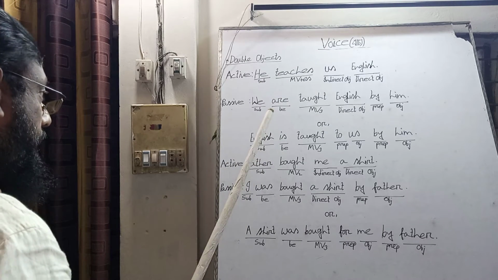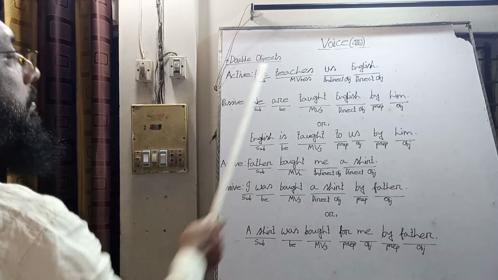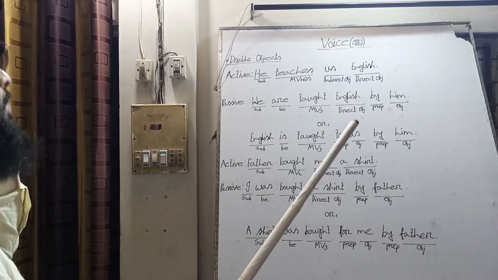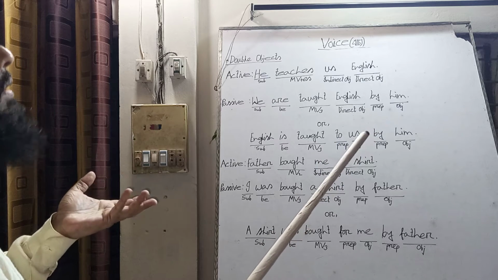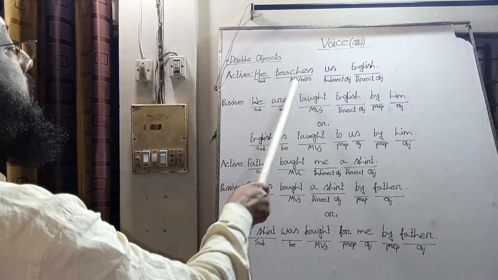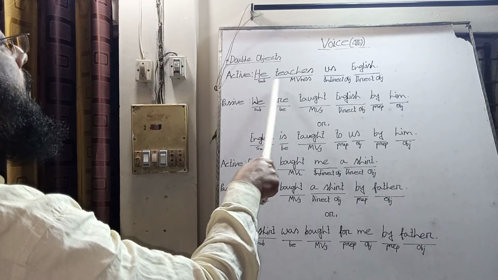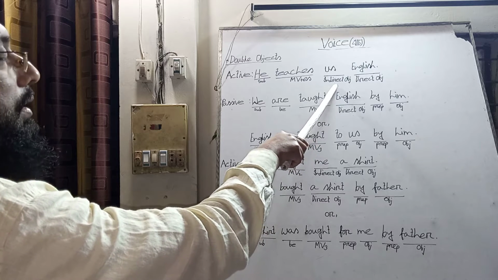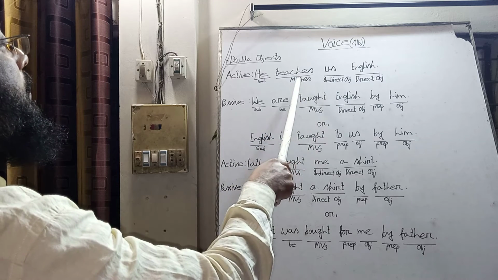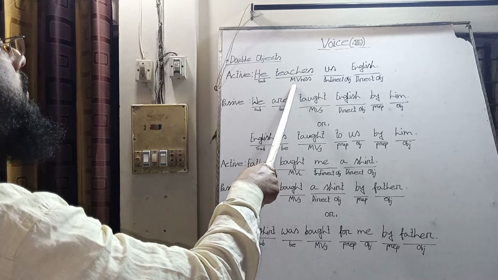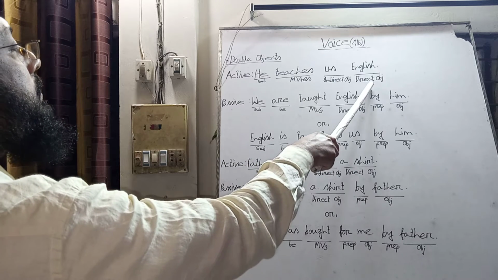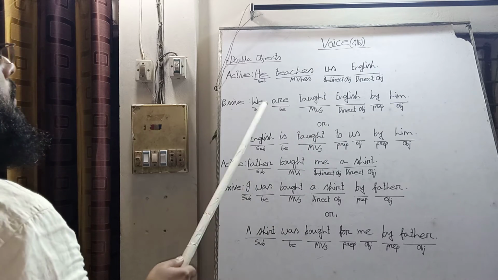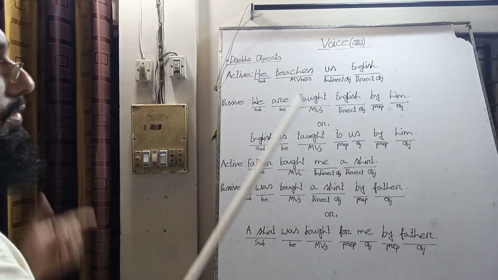Then we question the main verb by who, whom, or which. He teaches whom? He teaches us. So it is the indirect object. He teaches which? He teaches English. So English is the direct object. There are two objects in this single sentence.